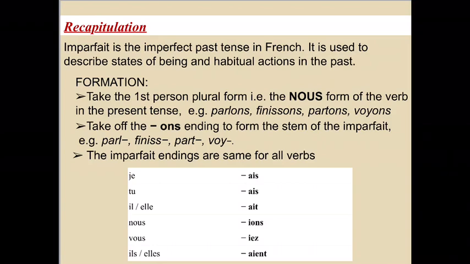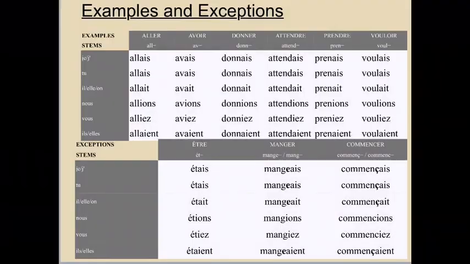Let's see the formation again. We take the first person plural form, that is the nous form of the verb, in the present tense, and we take off the ONS, that is the ending from this form, and form the stem of imparfait. To this stem, we add the following endings according to the subject pronoun. Let's look at a few examples and exceptions.